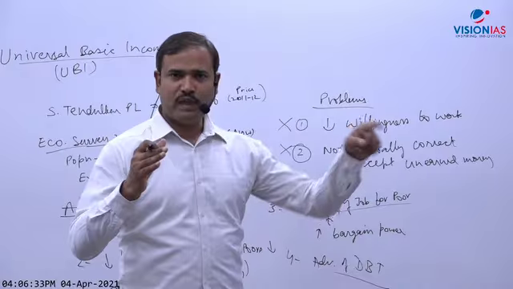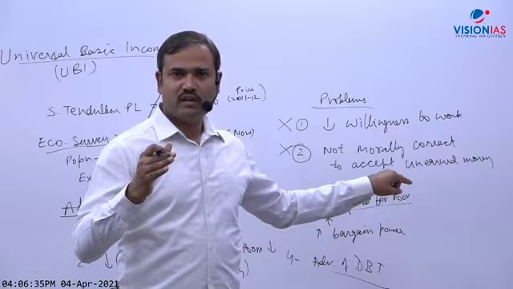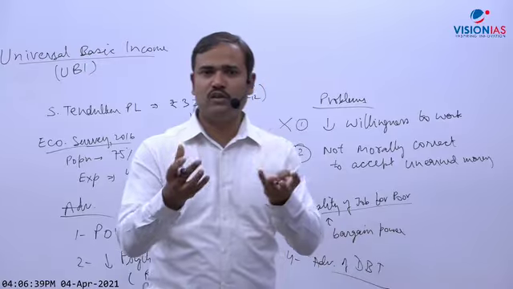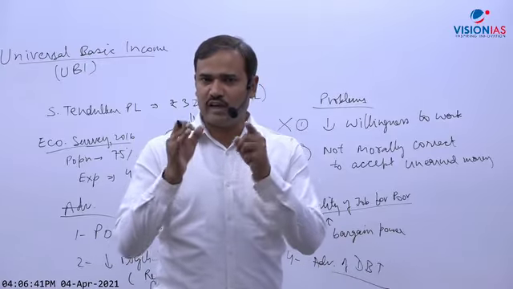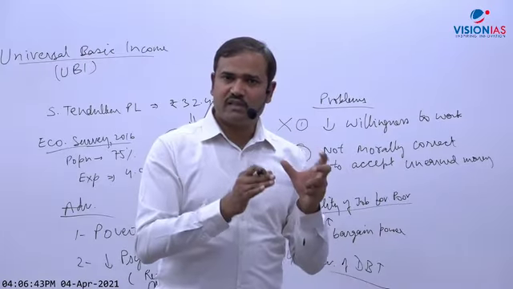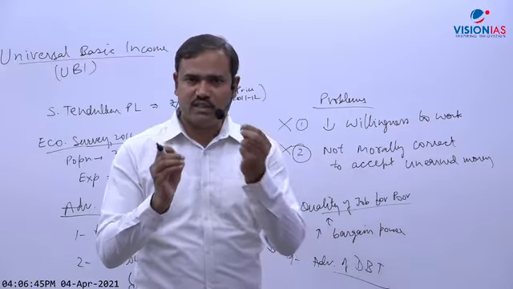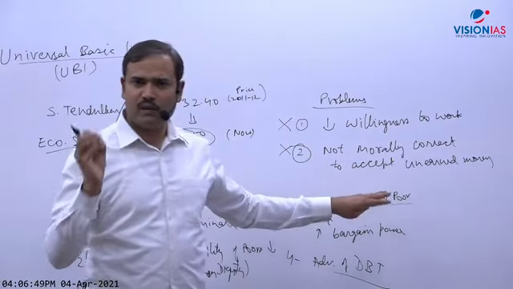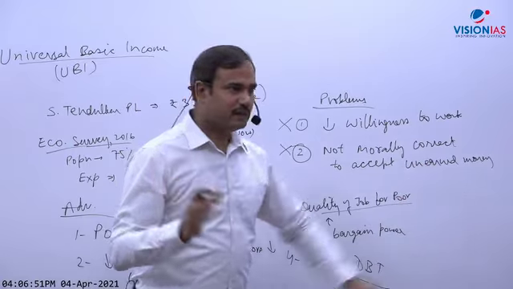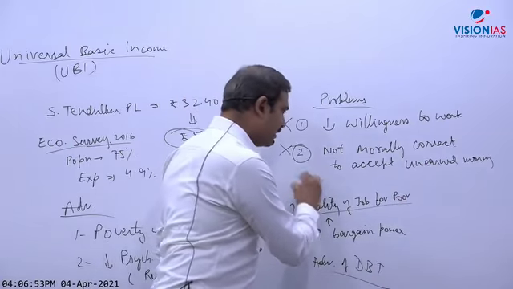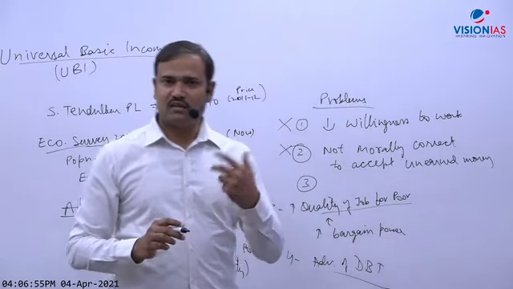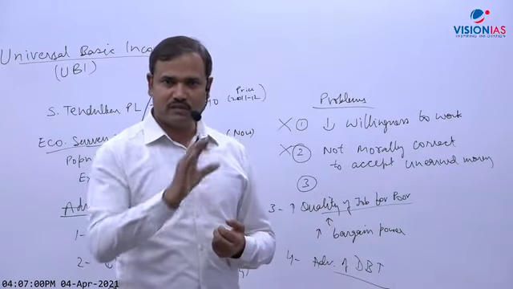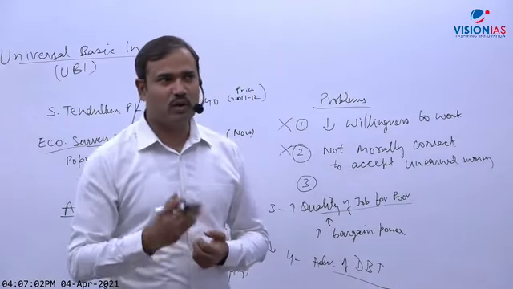the poor people have a right on their nation also. Poor people, at least they should expect from the nation that it should give them food. So just like you have a right on your parents, I think everybody has a right on the nation. At least basic things should be given by the nation. So this is a completely illogical argument, morally not correct. So I think it should be clear, because it is completely immoral to teach morality to a hungry person. First feed them, then talk about morality.